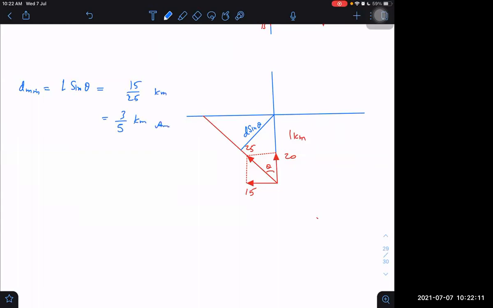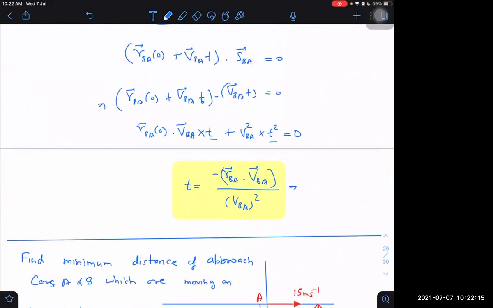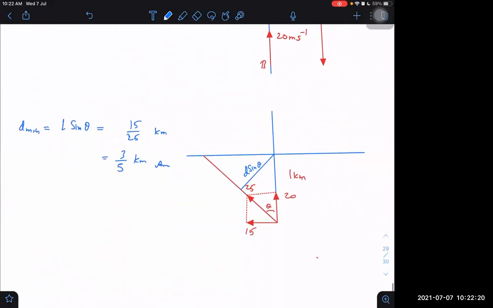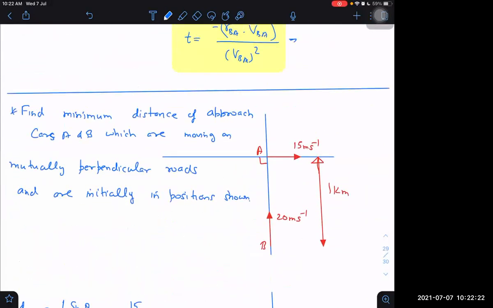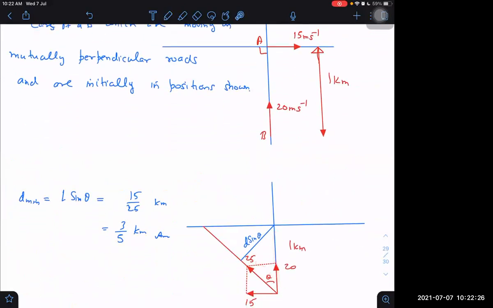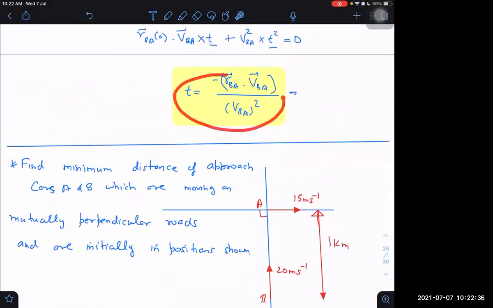Answer. What is the other approach? The other approach was directly using the formula. The geometric one is already done. This is called the geometric method. Geometric approach does not mean that I will not even use vectors there. I'm using vectors, but I'm doing it geometrically, not by writing in terms of i cap, j cap. If I write in terms of i cap, j cap, that method I'm calling the vector method.